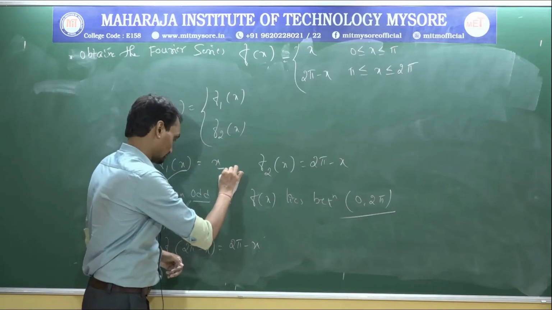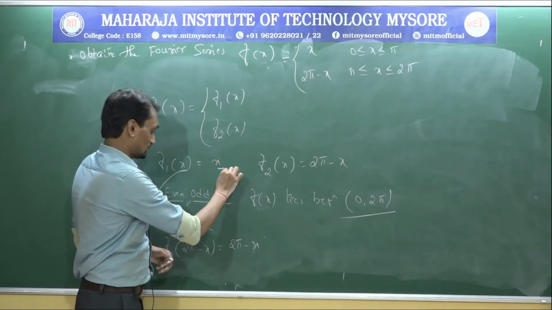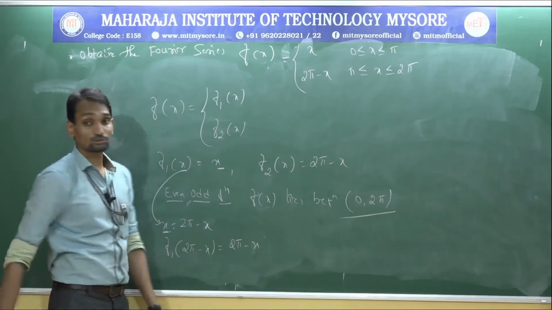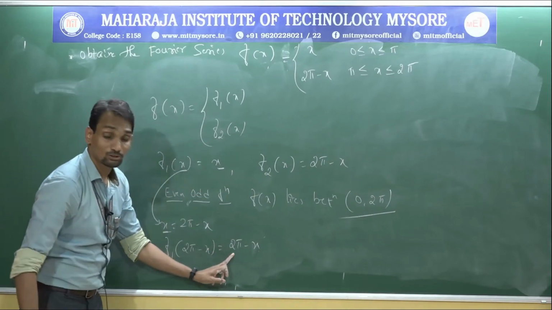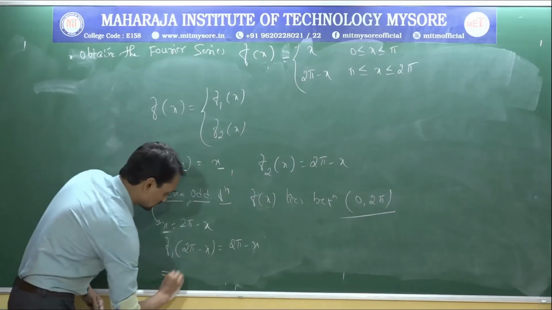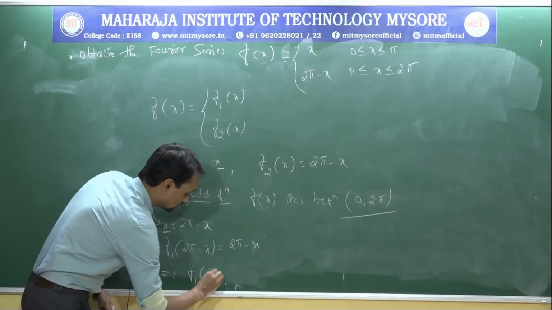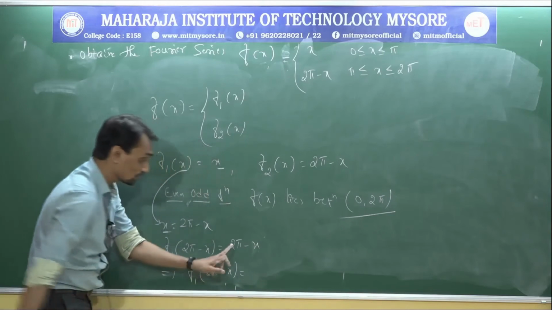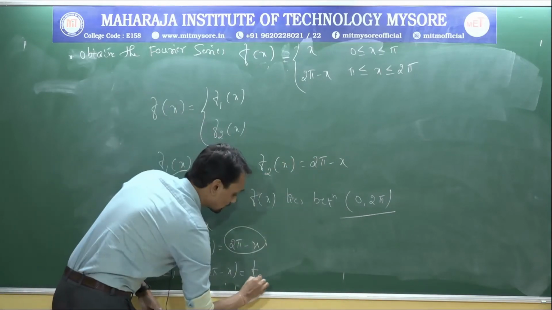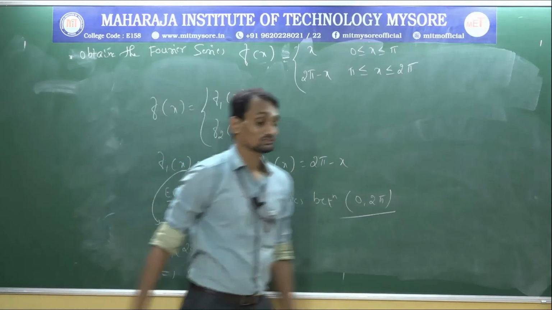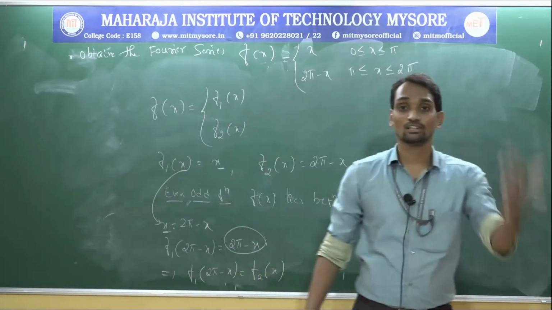The same way, x equal to 2π minus x. What is the value you got? f1(2π minus x) equals 2π minus x. What about this 2π minus x? That is nothing but f2(x). Therefore, the given function is even.